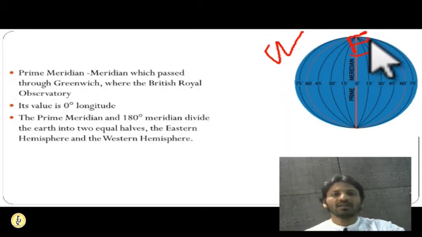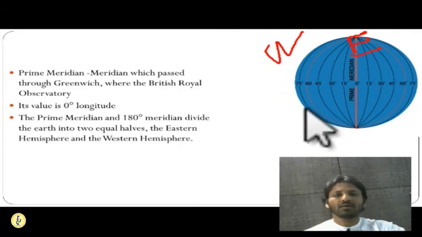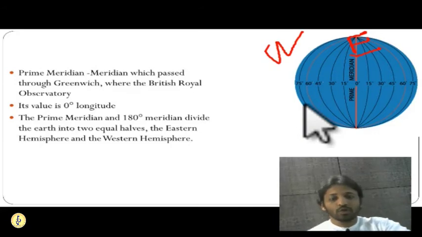Getting it? So Western and Eastern are the two hemispheres marked because of the prime meridian or 0 degrees longitude. I hope you guys are understanding all these things.